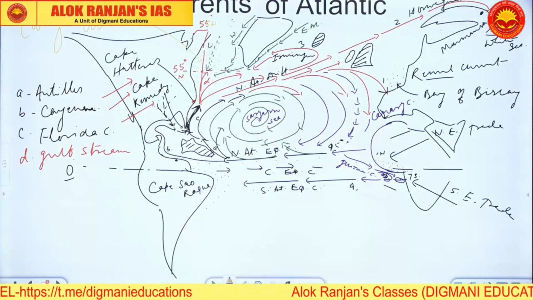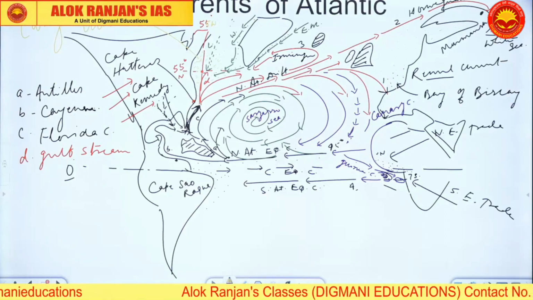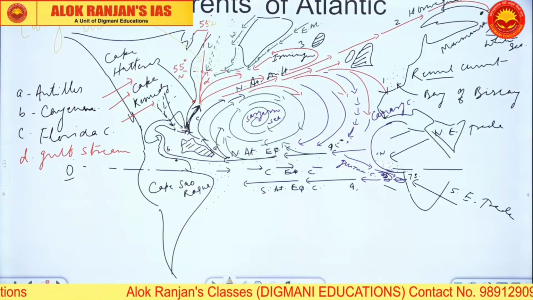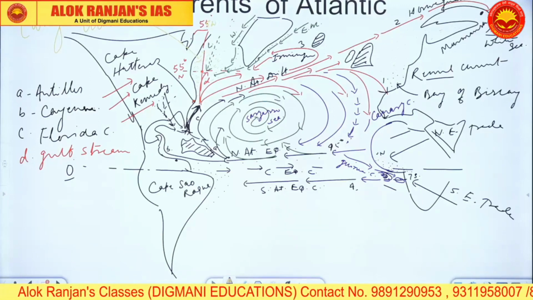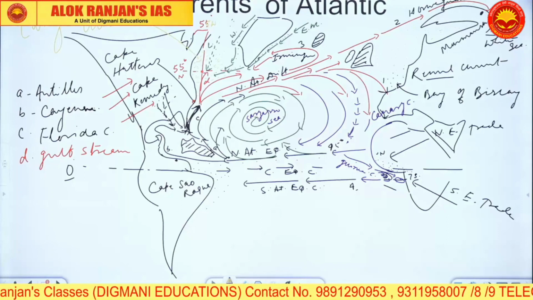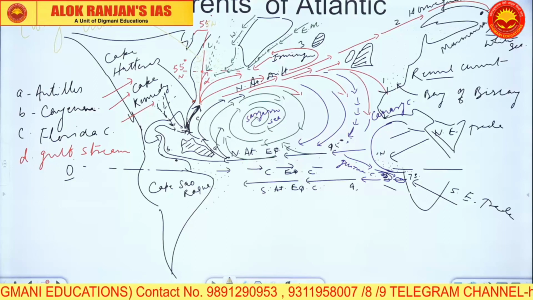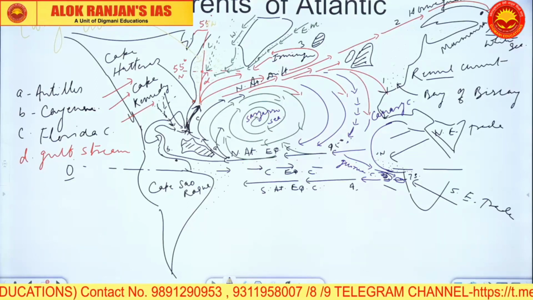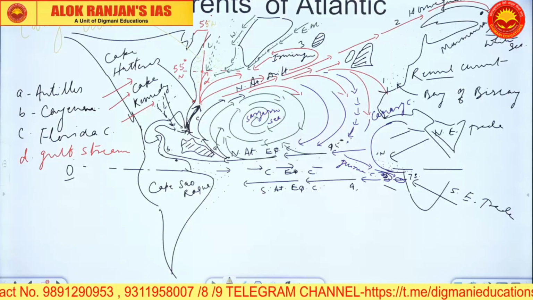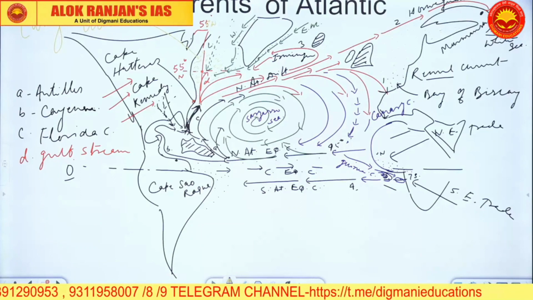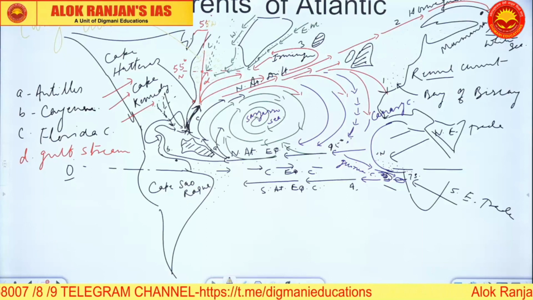The Irminger current, if you read G.C. Leong, is wrongly presented there. The Irminger is the current which is moving southeast of Iceland.